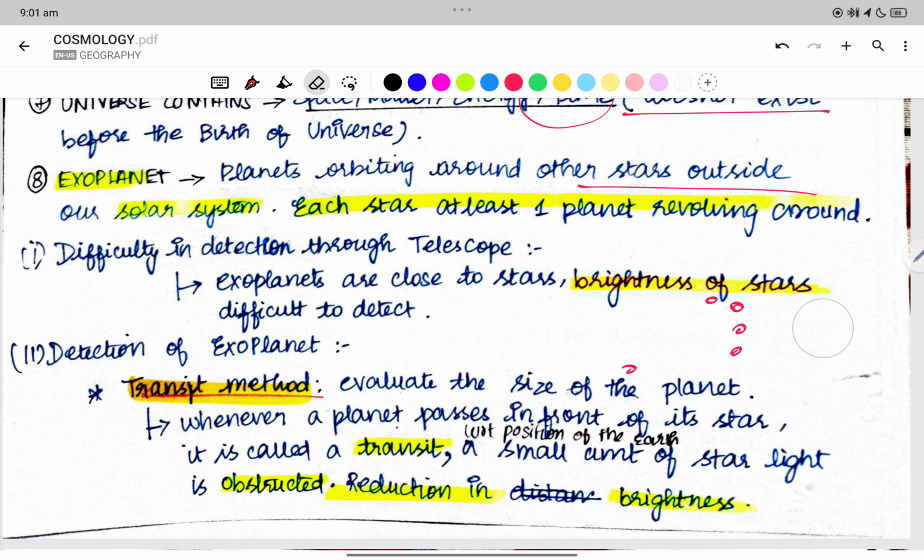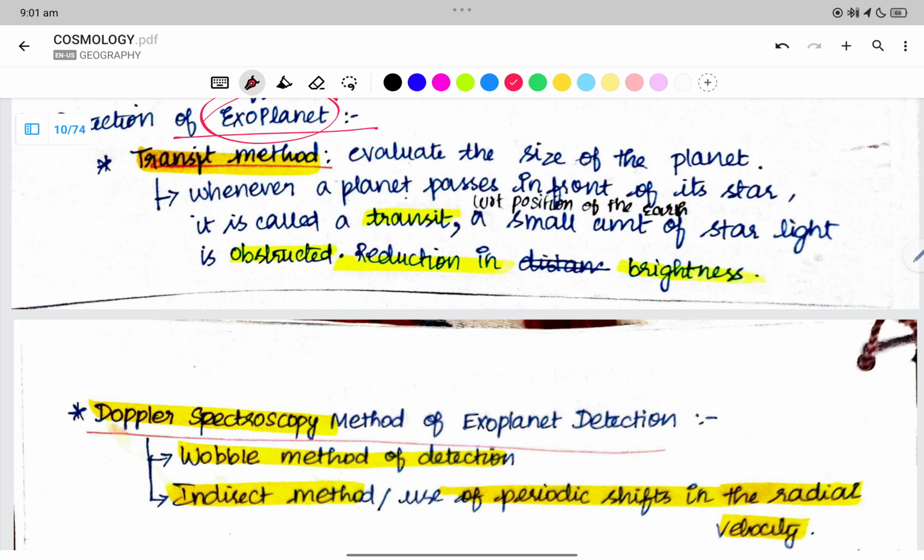Now there are techniques to determine the exoplanet. We have learned what an exoplanet is. Now the techniques to determine an exoplanet are the transit method and the Doppler spectroscopy method of detection. We have two methods.